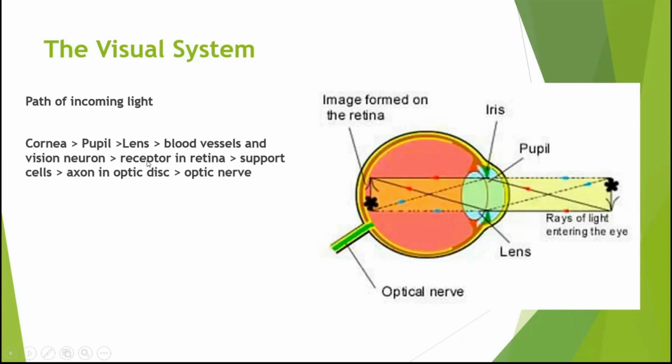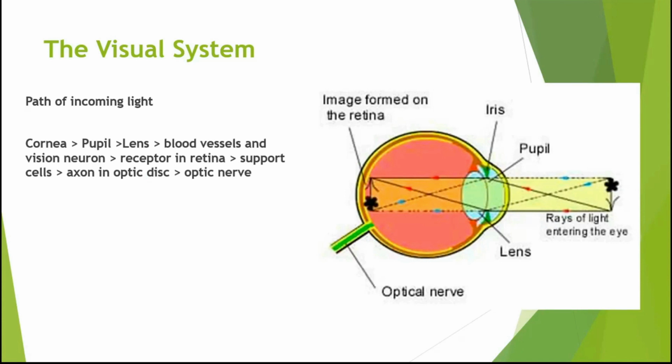When it comes to the pupil, this is the opening of the iris. This is the one that opens and closes, so it regulates the light. After that, there's the lens here. This is the one that focuses on the object itself. It also contracts, depending on the light. If the light is brighter, it contracts, and if it's darker, it becomes bigger.